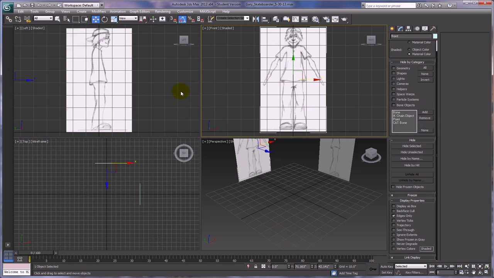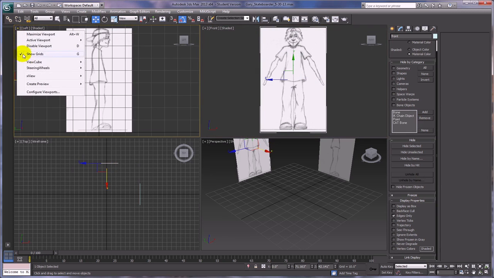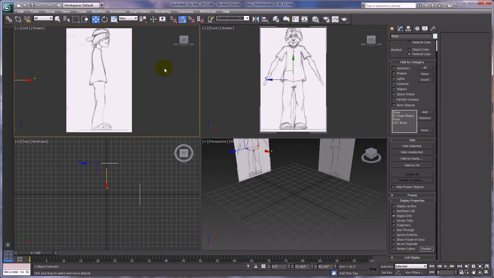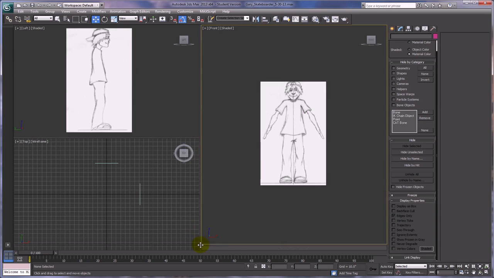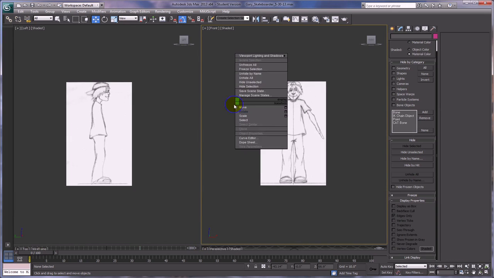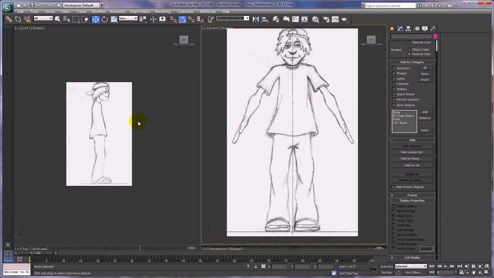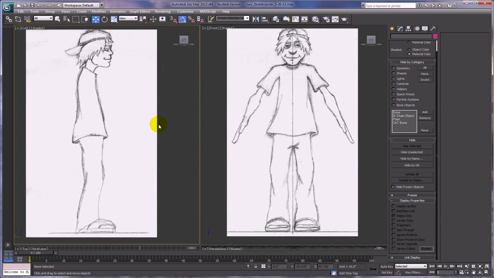All right, so we're getting pretty close here to start boxing this out a little bit. The next thing I want to do is get rid of these grid lines here. So we'll just click on the plus sign in the viewport, turn off show grids. The left viewport, turn off show grids, and there we have it. Okay, good. So now we're in pretty good shape. Now, let's go ahead and manually maximize our viewports here and zoom in so that they're pretty much the same size. That's pretty darn close, and that'll be just fine. So now we can see what we're doing.